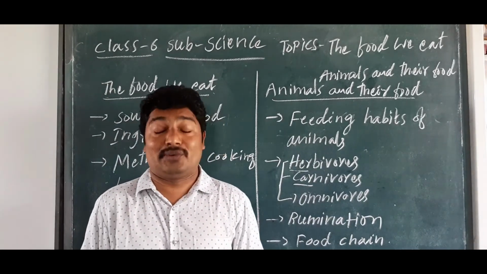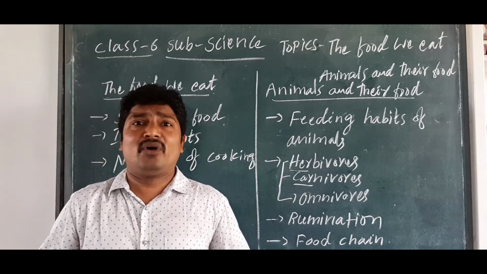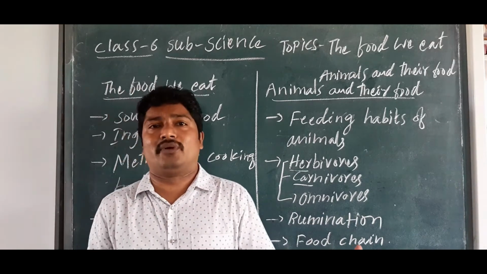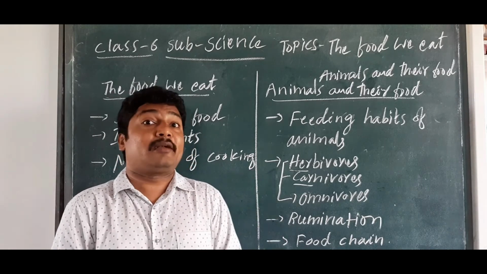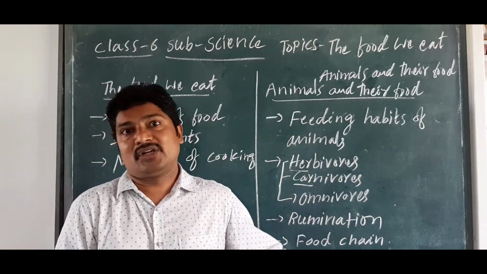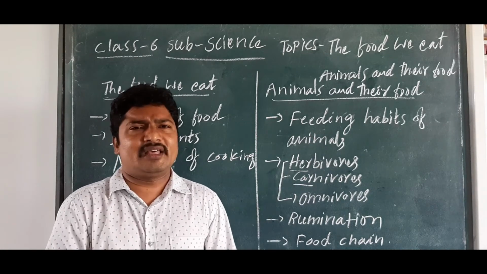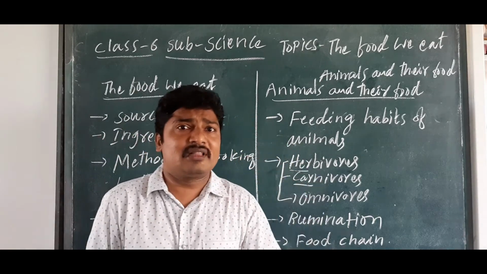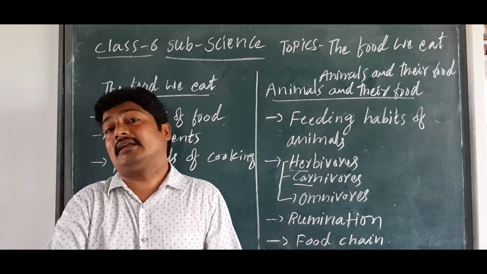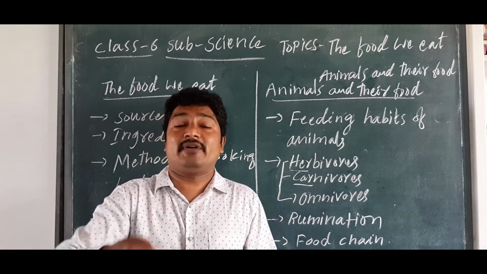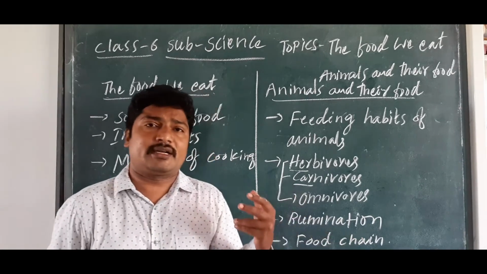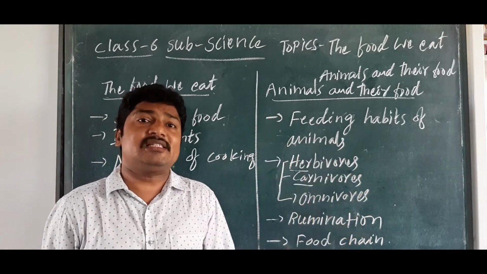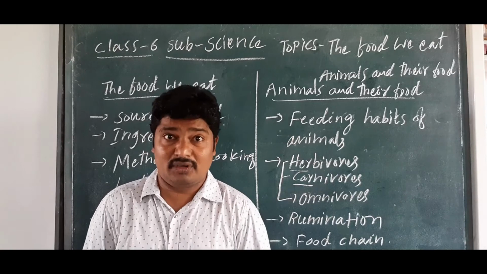Animal colonies and the food. So children, when we are a group of animals, it is easy to collect the food, isn't it? That is also something you have to see. The best example is ants or birds, they go in a group. When they are in a group, it is easy to carry the food material, and easy to find the food. With one member we can collaborate and pass the information to the remaining ones also, isn't it? So it is very easy going in colonies, and when we are in colonies, we can get the same kind of food also, isn't it?